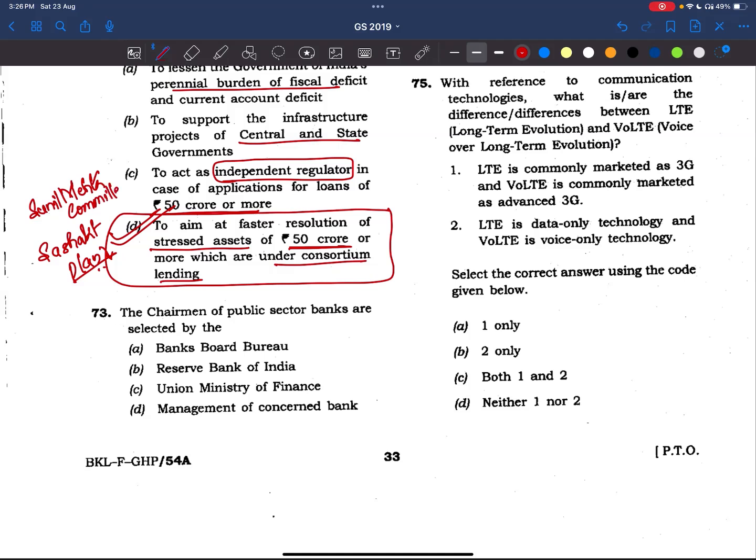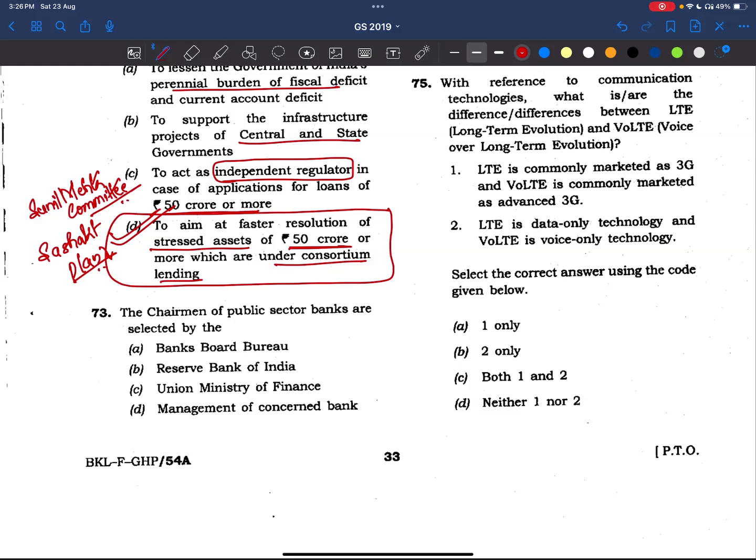Okay friends, these committees are related to the banking sector and economic sector. So these committees are very important. Maybe they may not be asked in prelims, but we have to use these committees in the mains examination, when we are giving any way forward. If we want to substantiate our points also, these committees become very important.